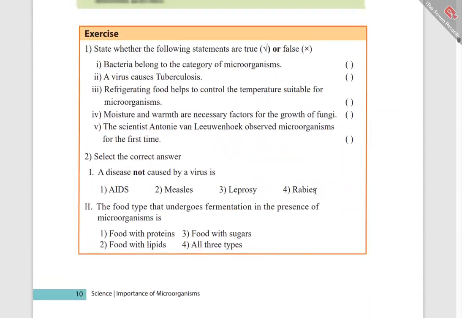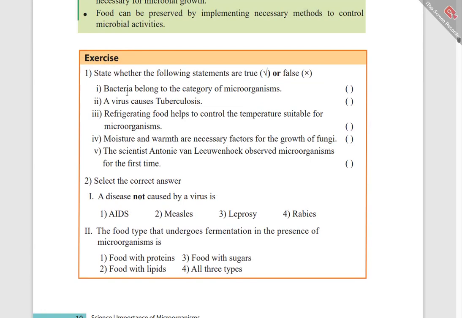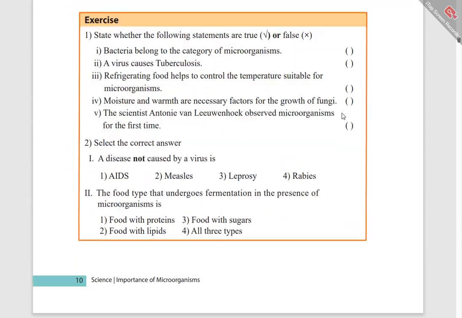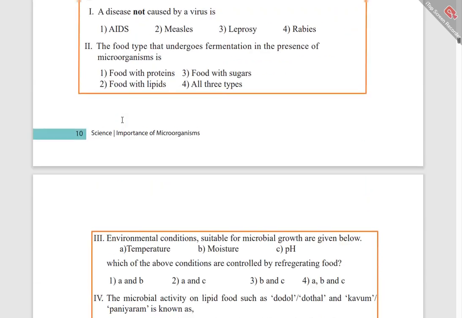This is the lesson. And now the exercise: state whether the following are true or false. Bacteria belong to the category of microorganisms. Correct, true. Viruses cause tuberculosis. Incorrect, false. Refrigerating foods helps to control the temperature suitable for microorganisms. Moisture and warmth are necessary factors for the growth of fungi. Scientist Antonie van Leeuwenhoek discovered microorganisms. It's correct.